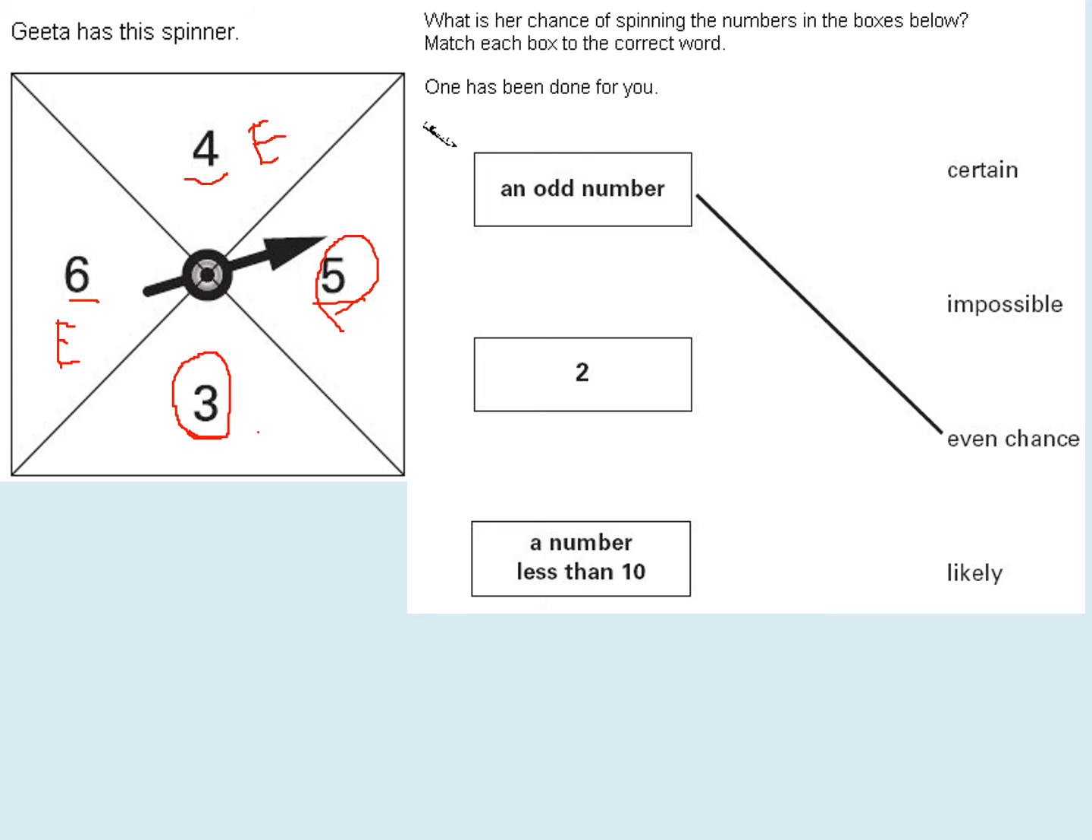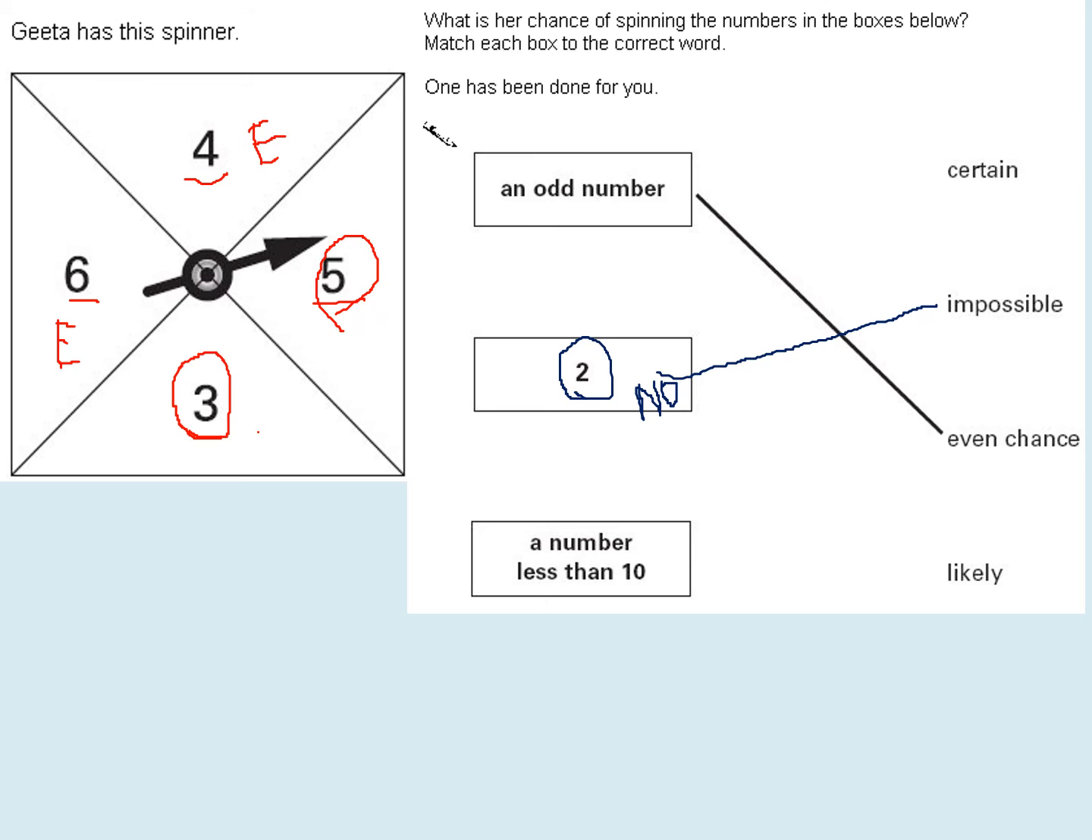Next one, 2. If you spin the first time, what is the chance you get 2? Is there any way that we can get 2? The answer is no. There is no chance of 2 because there is no 2 on this spinner. So in that case, what is your answer? It is impossible.